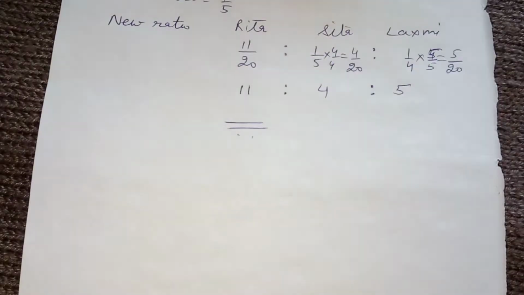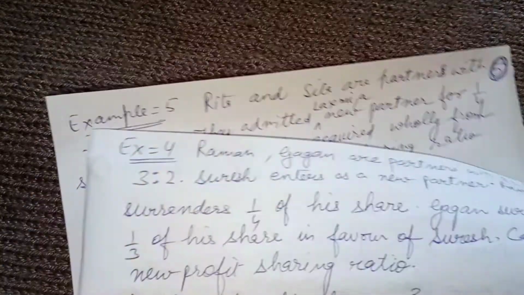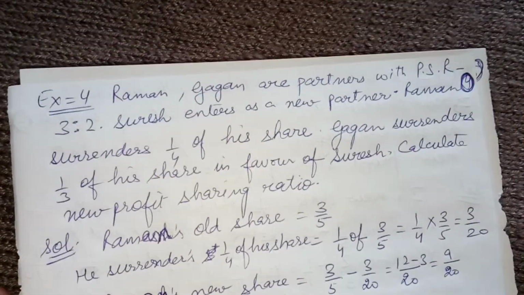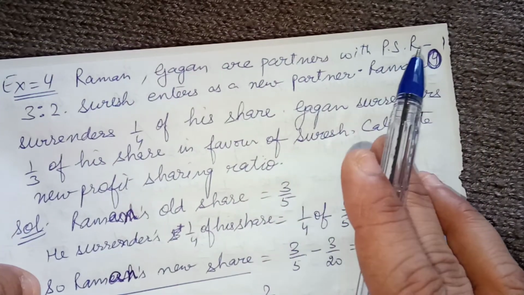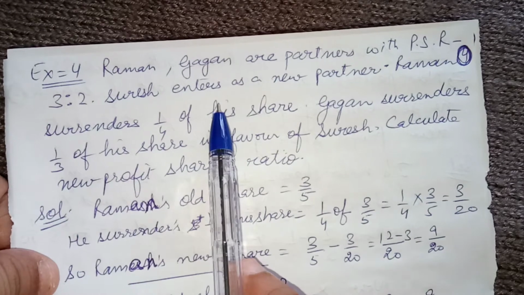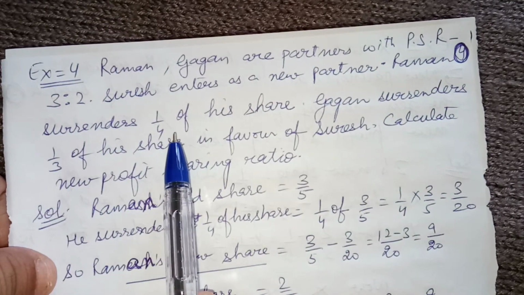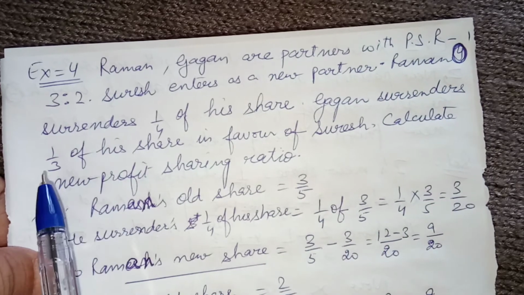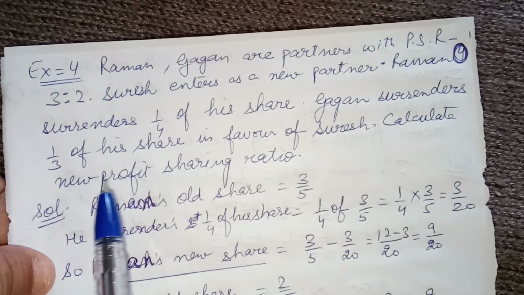Now the fourth case, where we will be calculating. The fourth case is Raman and Gagan are the partners with profit sharing ratio 3:2. Suresh enters as a new partner. Raman surrenders 1/4 of his share and Gagan surrenders one third of his share in favor of Suresh. Now calculate the new profit sharing ratio.